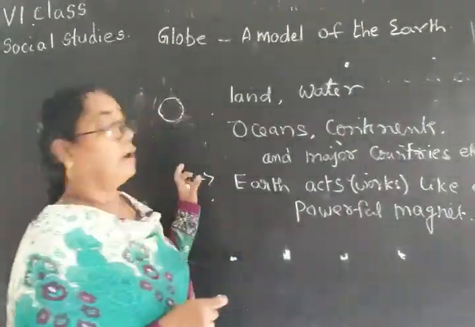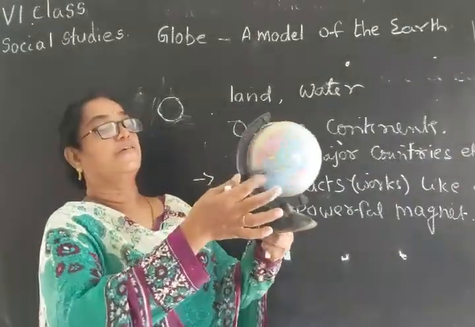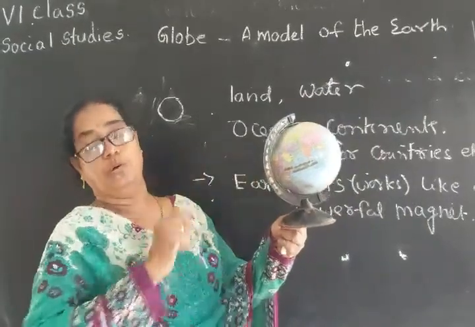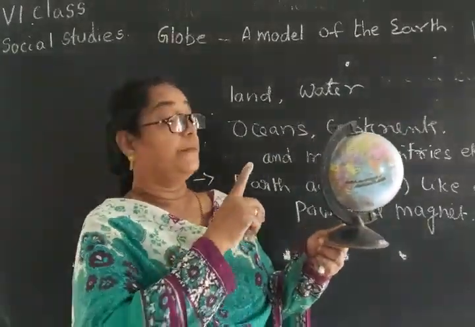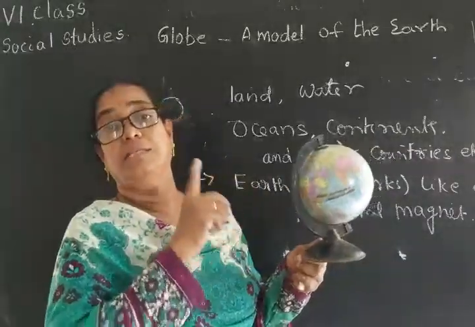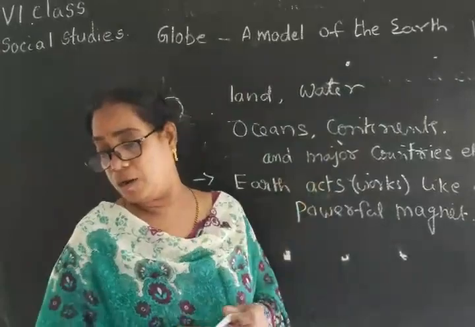So I told you already that most of the earth is covered with blue color. What is the blue color? The blue color resembles the water, that is, the water bodies. Large water bodies are called oceans.